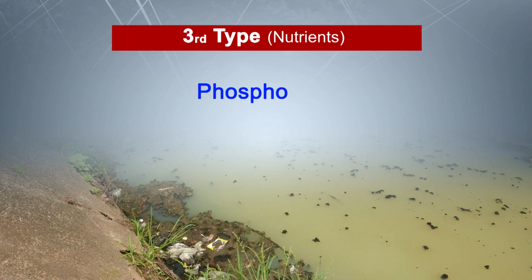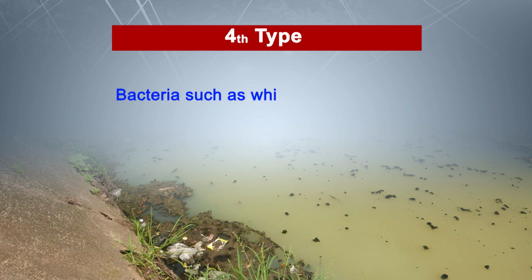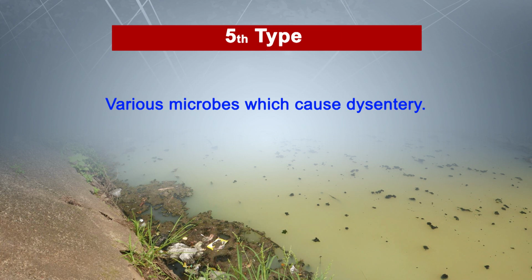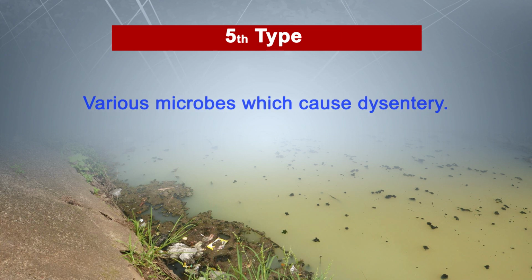The third type of impurities are nutrients such as phosphorus and nitrogen. The fourth type of impurities are bacteria such as those which cause cholera. The fifth type of impurities are various microbes which cause dysentery.